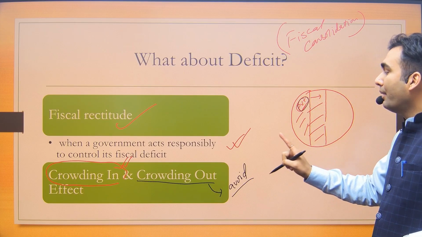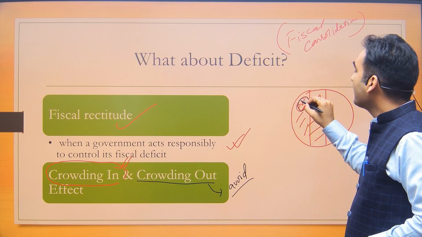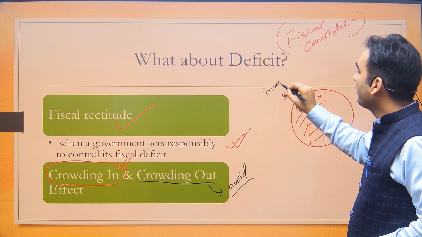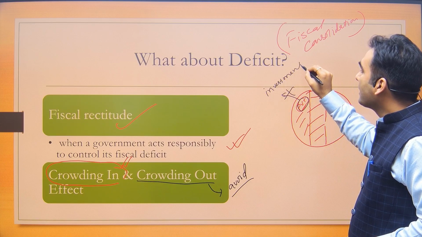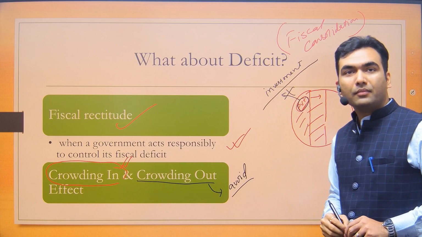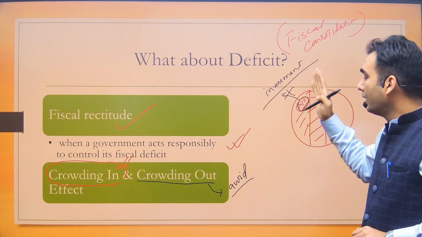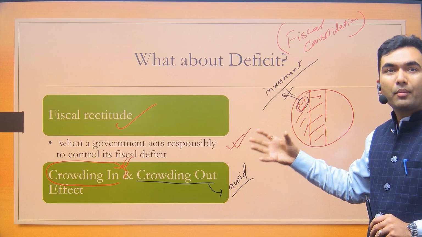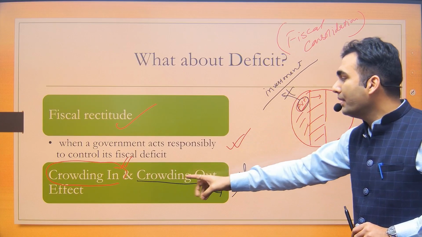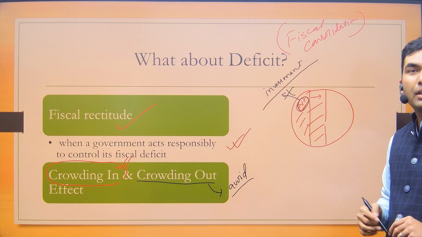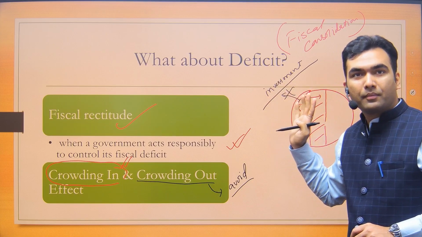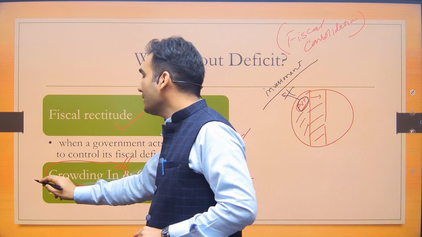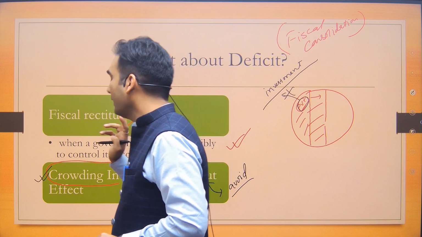And if the space available for the private sector is less, the private sector would not be able to invest. This is called the crowding out effect. Because of the borrowing by the government, the private sector has been moved out of the economy. So the government is trying to avoid crowding out. The government has successfully done the crowding in.